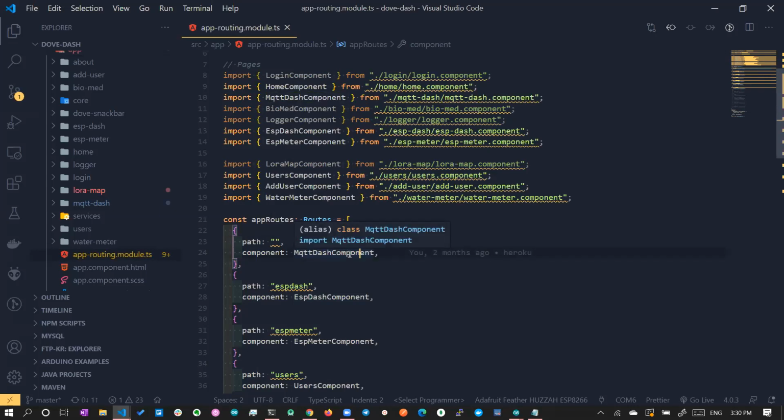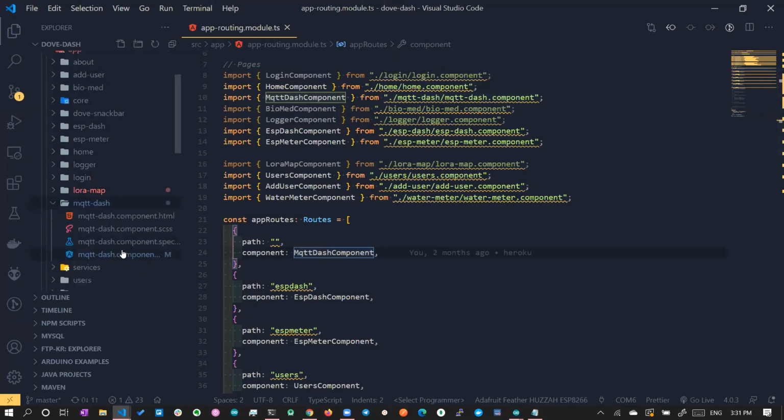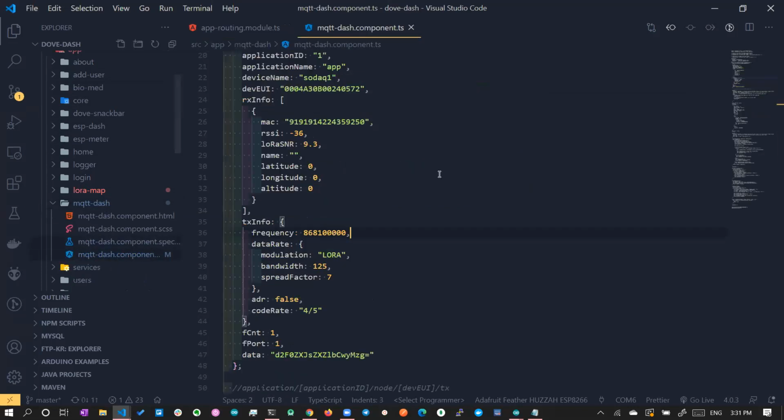This dashboard component connects to the LoRa application server and fetches the data for us using MQTT. Okay, let's go to that. The MQTT dashboard component is available here, and you can open it.